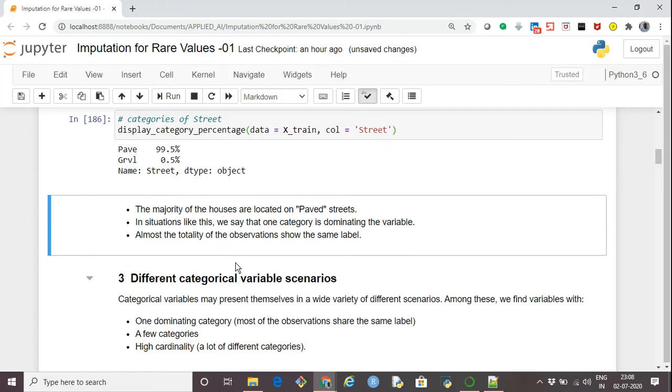So in a situation like this, when we have one category which is very dominating in that variable, then we can say that almost totality of the observations belong to the same level. Because 99.5% means almost all the data points are there, just only a handful, 0.5% belongs to a different category. So in such cases, we can think of merging the rare category with the dominant category.